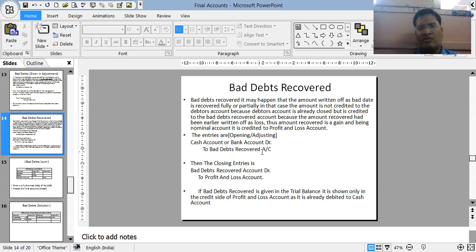And this gain, this nominal account, needs to be closed. And where will it be closed? It will be closed in the profit and loss account. It will be credited in the profit and loss account. The journal entry will be bad debts recovered account debit to profit and loss account.